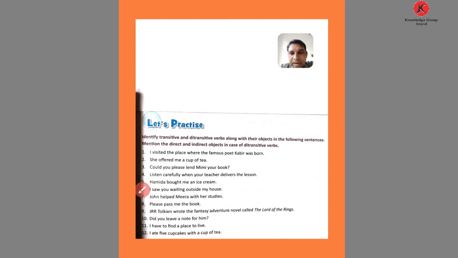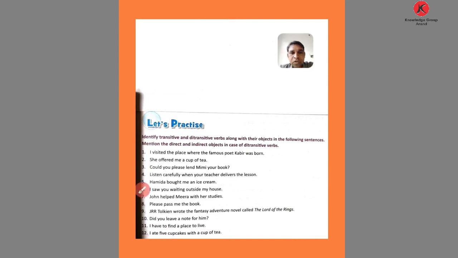Number 11. I have to find a place to live. Have to find is the verb, and to live is an infinitive. So place is a direct object, and no indirect object is given. So have to find is the transitive verb. Now question number 12. I ate 5 cupcakes with a cup of tea. Ate is the verb. Cupcakes is the direct object, and no indirect object is given. So ate is the transitive verb.